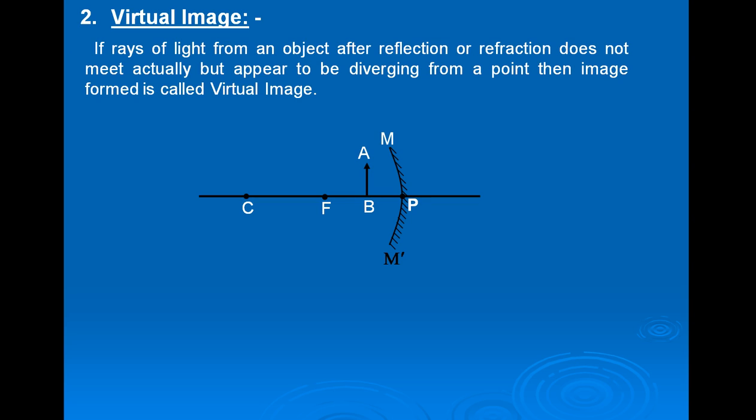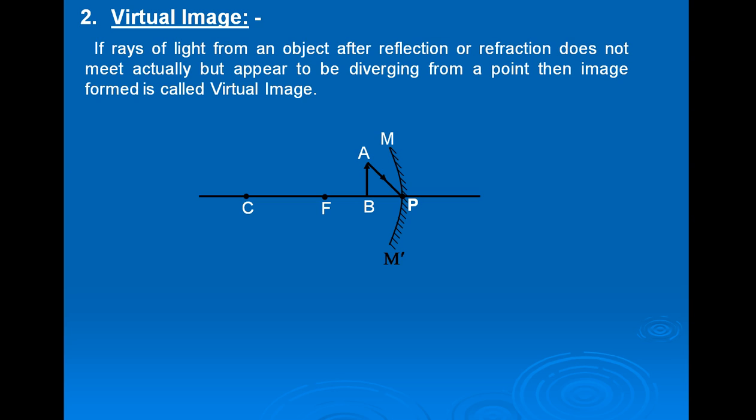Now to find image of point A, consider two rays of light at least from point A and see where these rays of light after reflection actually meet or appear to be diverging.